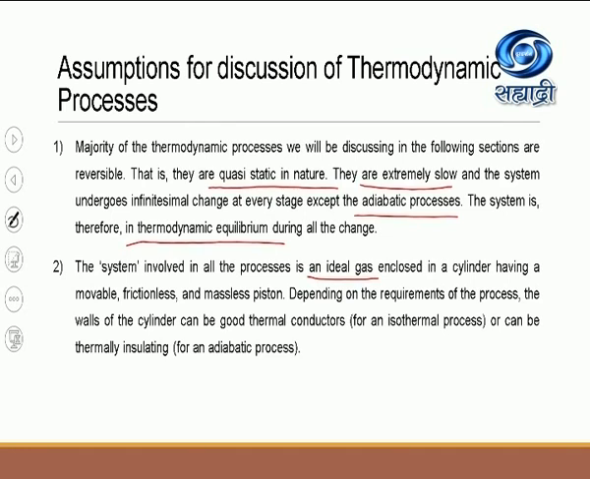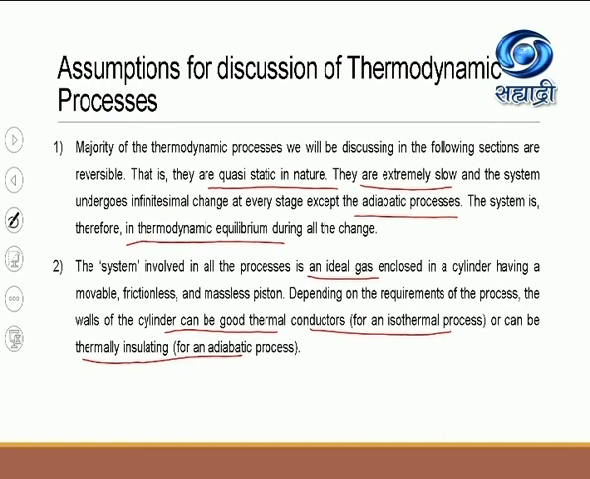Okay? So what we are considering is a system which involved all these processes with an ideal gas that is enclosed in a cylinder and having a movable, frictionless and massless piston. Depending on the requirements of the processes, the walls of the cylinder can be good thermal conductor for an isothermal process and they can be thermally insulator for an adiabatic process.